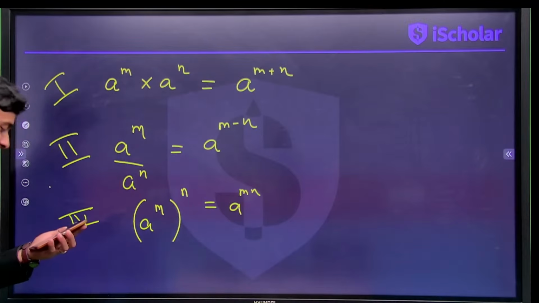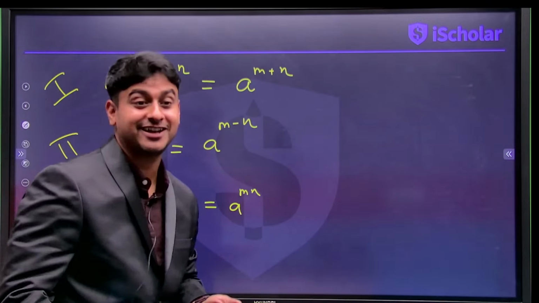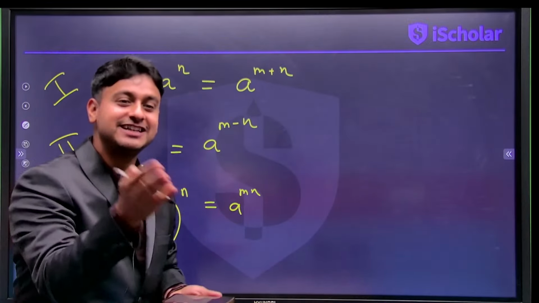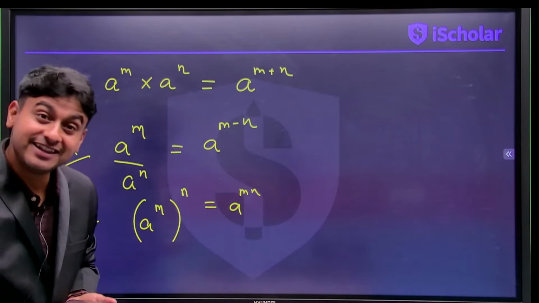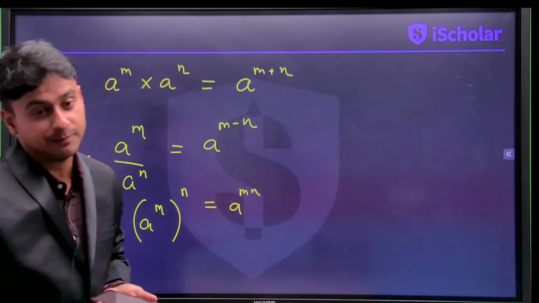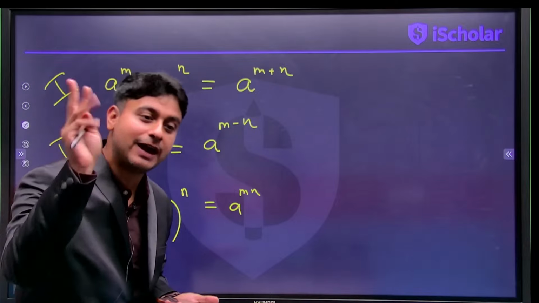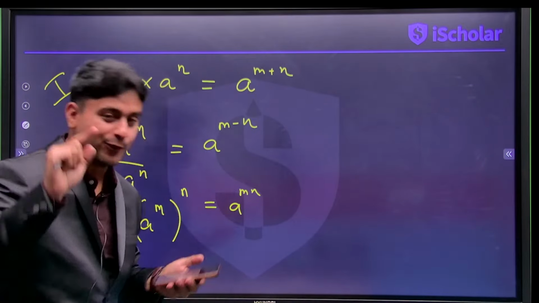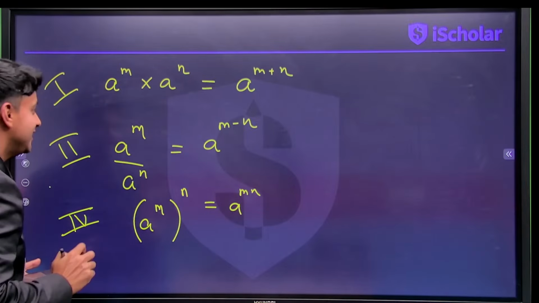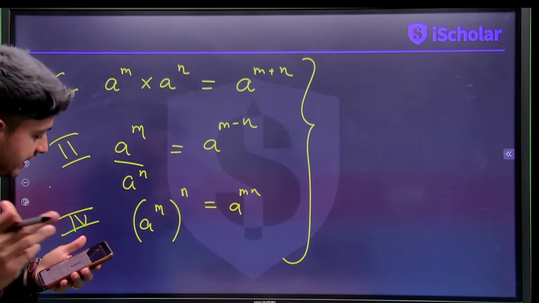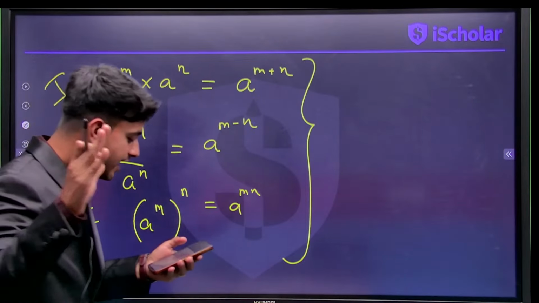How can we check our solution is correct of linear equations? We just have to put the values in the equation and see whether it is satisfying, right? And obviously both equations should be satisfied, because linear equation in 2 variables means you have 2 equations. You have to plug in and check both the equations, right? So these are the main properties that we will be using to solve some very interesting questions now, right?